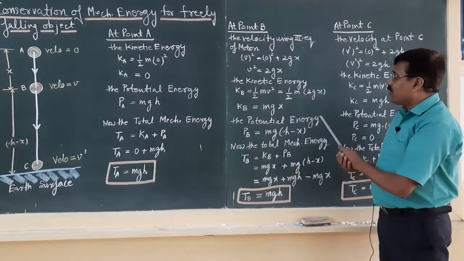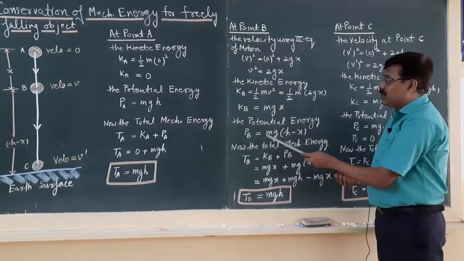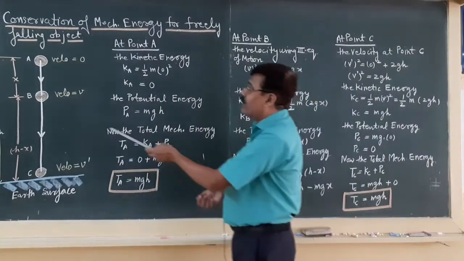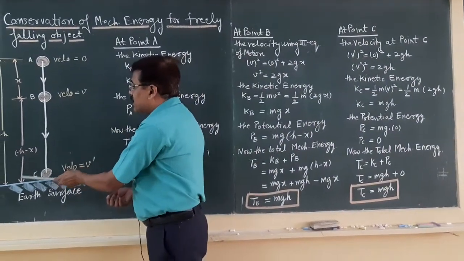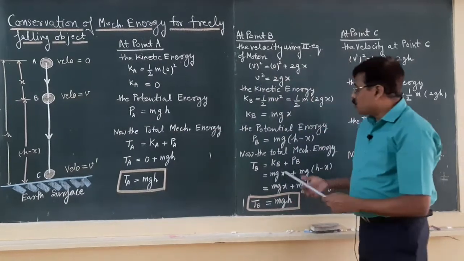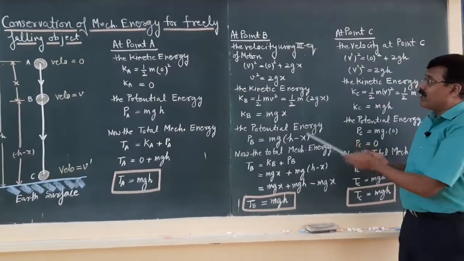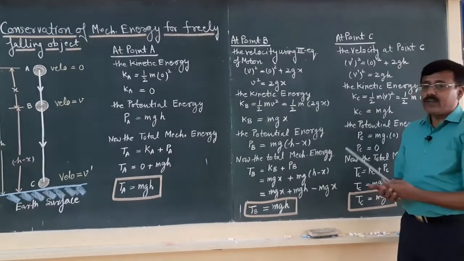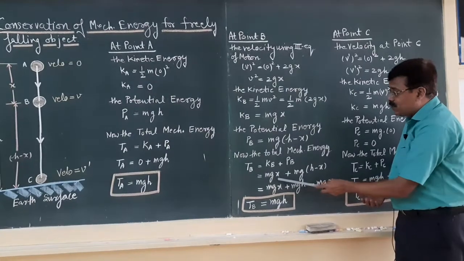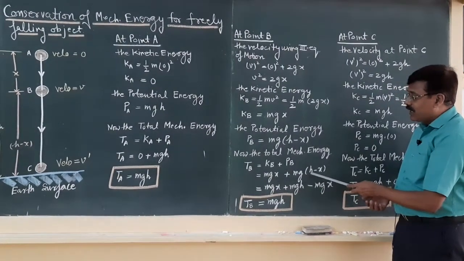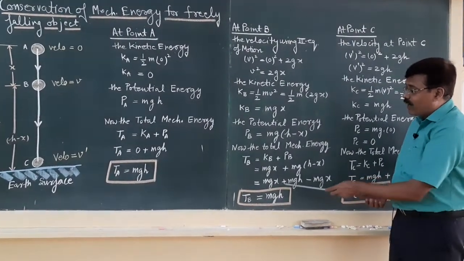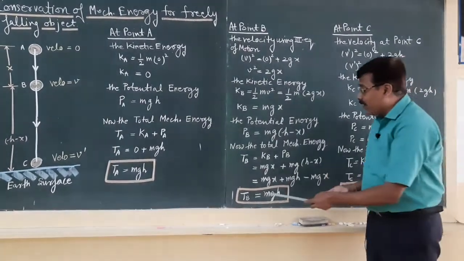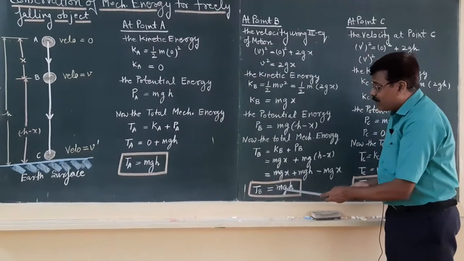What will be the potential energy at this point? It will be Pb equals mg times (h minus x). Why h minus x? Because the net height of point B from the earth's surface is h minus x. So, the total mechanical energy at point B will be the sum of Kb and Pb. When you put in the values, Kb equals mgx and Pb equals mg(h minus x), and when you simplify, mgx and mgx cancel out. The total mechanical energy at point B will be mgh.